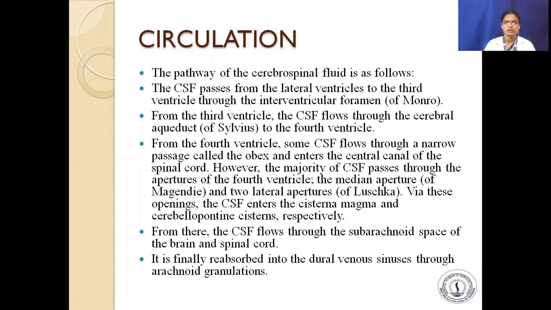However, the majority of CSF passes through the apertures of the fourth ventricle, the median aperture and two lateral apertures. Via these openings, the CSF enters the cisterna magna and cerebellopontine cisterns respectively. From there, the CSF flows through the subarachnoid space of the brain and spinal cord. It is finally reabsorbed into the dural venous sinuses through arachnoid granulations.